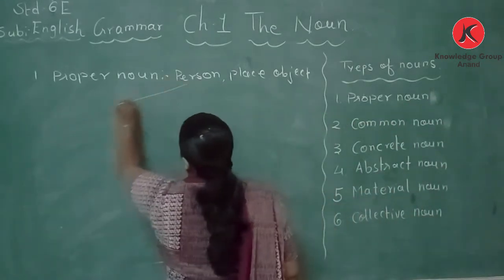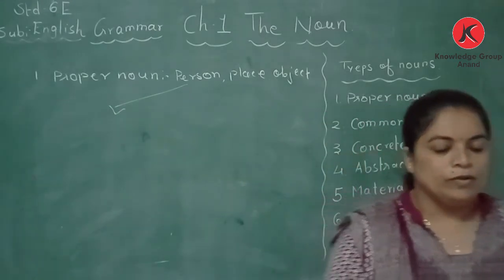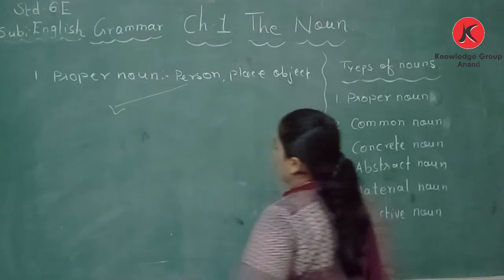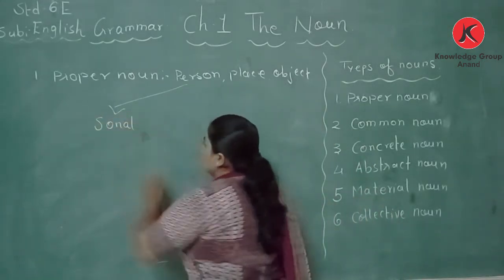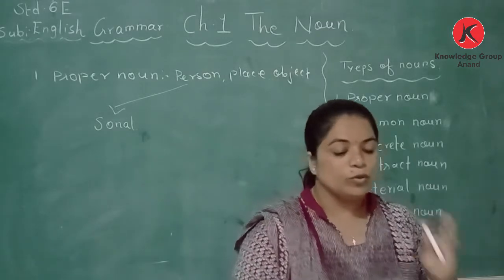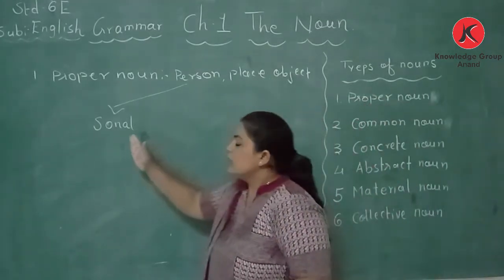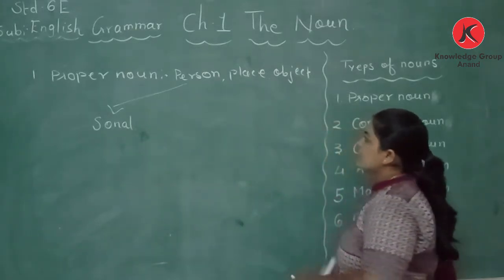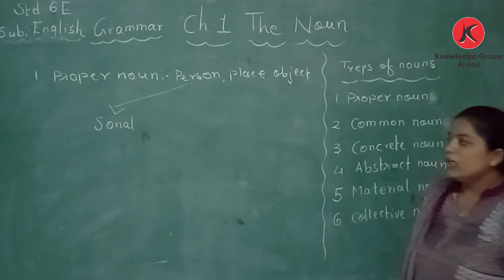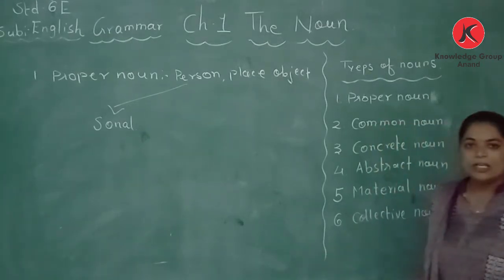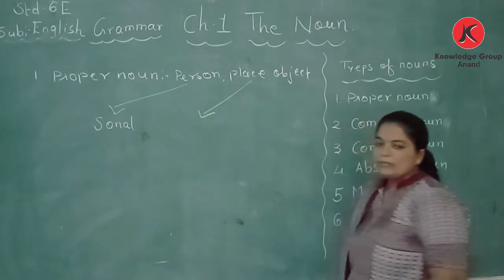Let's take an example of a proper noun. Let's take the name of a person. We take Sonal. Now Sonal is a girl. Though she is a girl, her parents have given her the name Sonal, so it is a proper noun. We call every person by their name. So, Sonal.